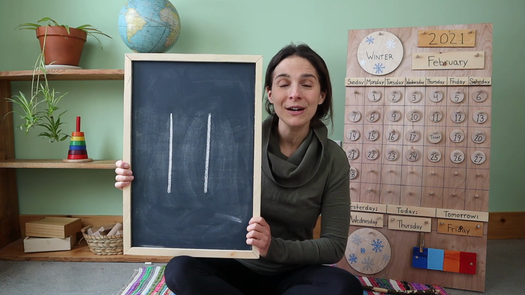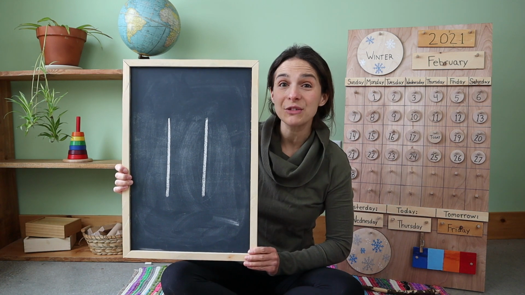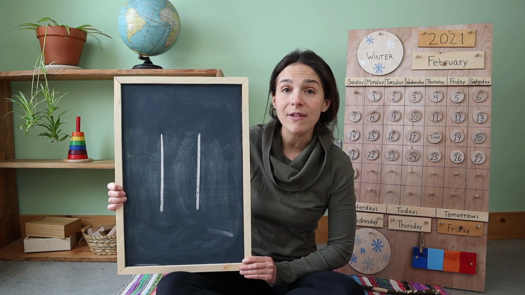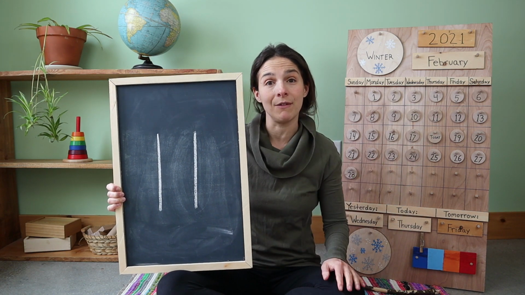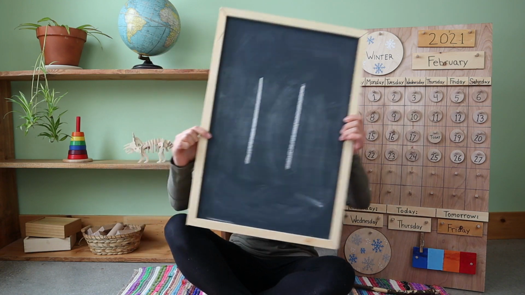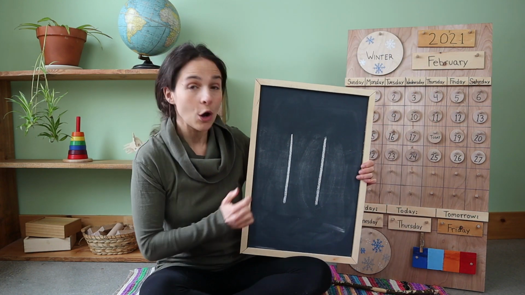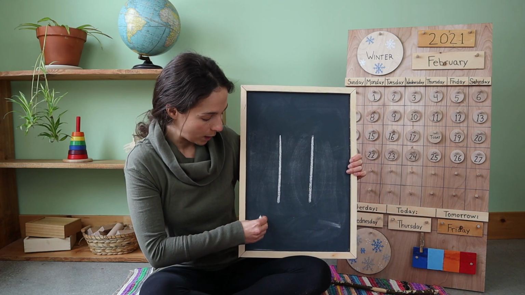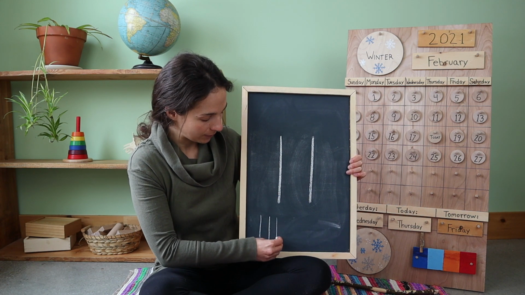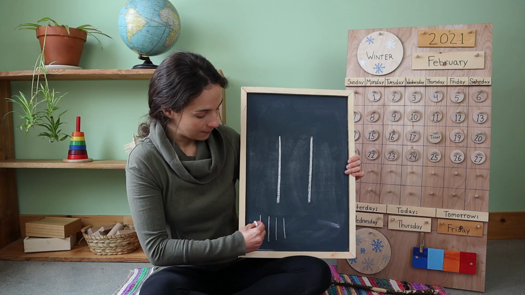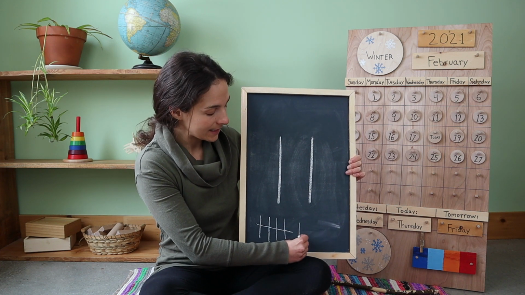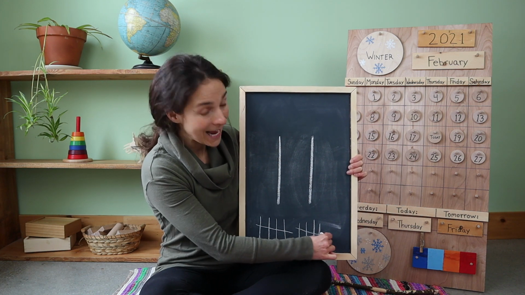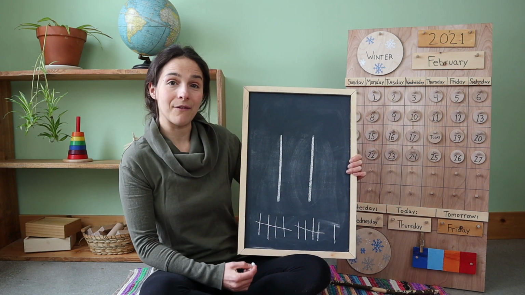Okay, friends, we also have a new number that we've been talking about this week. Do you remember this number? 11. That's right. This is the number 11. Now, this week we've been counting 11 tally marks because we don't have 11 fingers to count. Will you count the tally marks as I draw them on the bottom? Here we go. 1, 2, 3, 4, 5, 6, 7, 8, 9, 10, and one more makes 11.